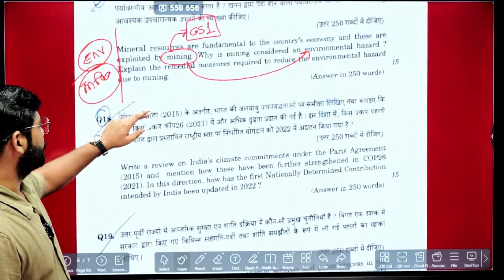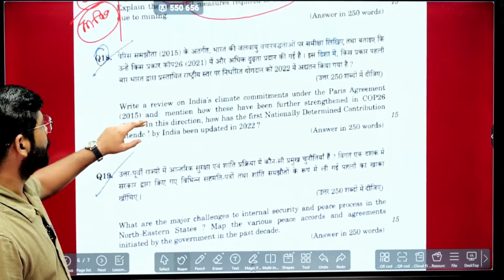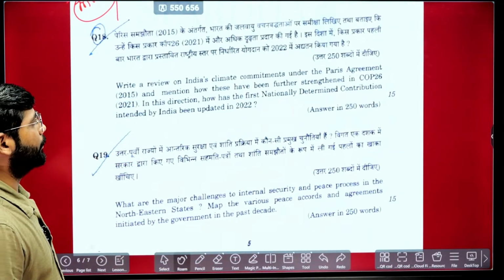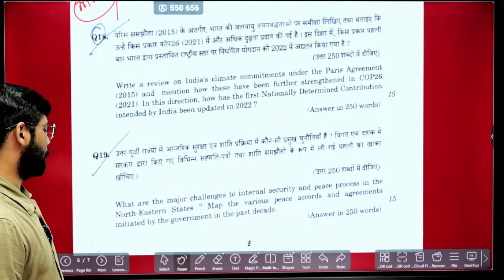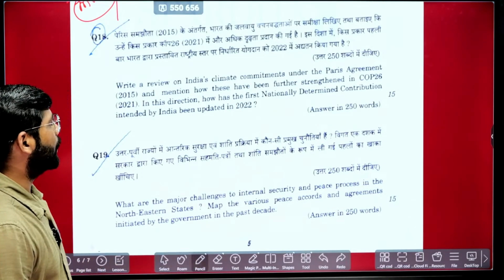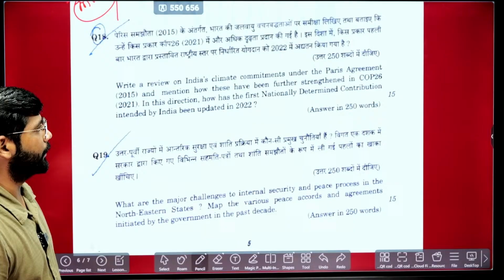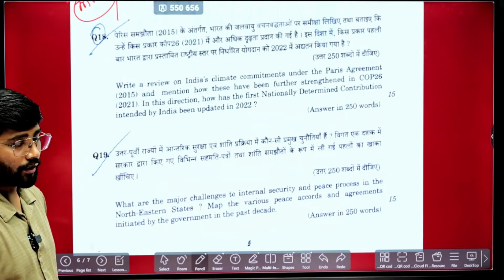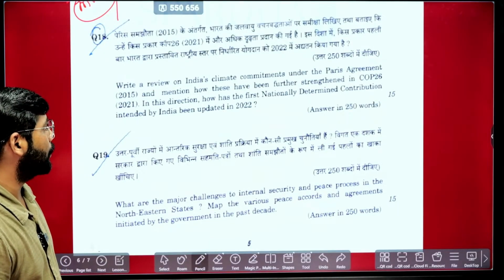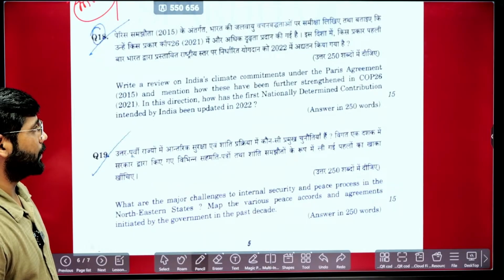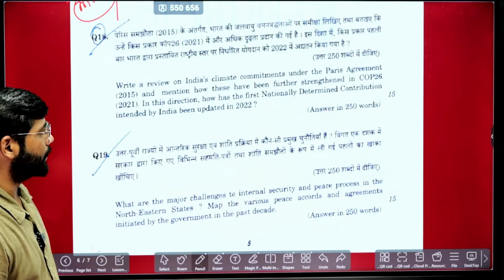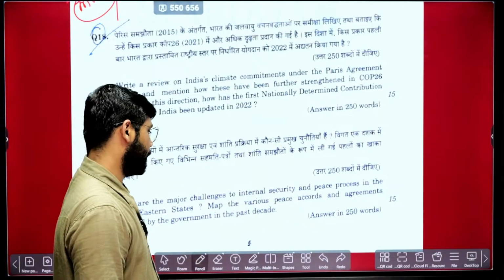Then the next question: write a review of India's climate commitment under the Paris Agreement 2015. Mention how these have been further strengthened in COP26, that is 2021. In this direction, how is the first nationally determined contribution intended and updated in 2022?